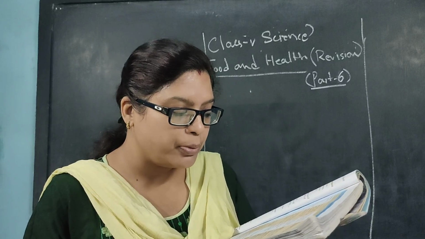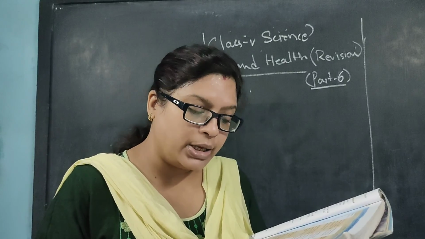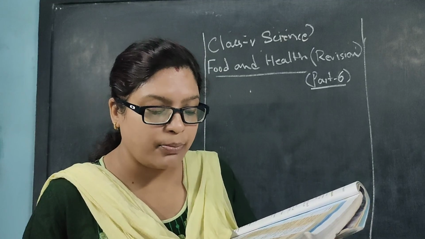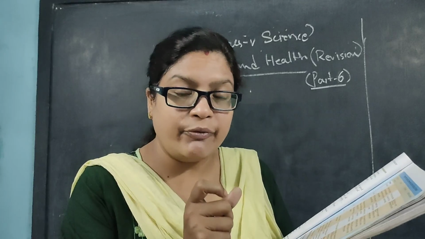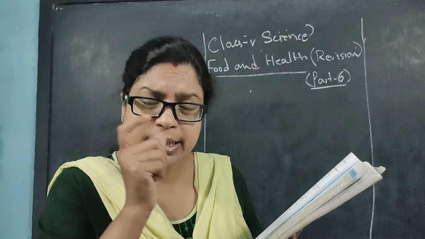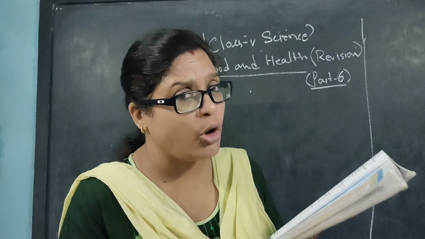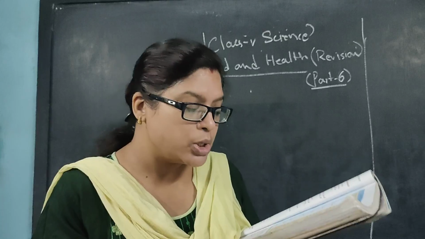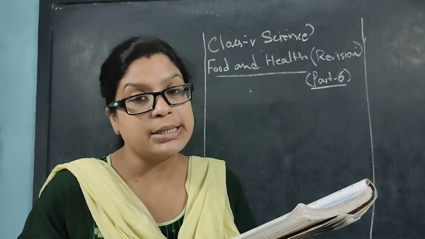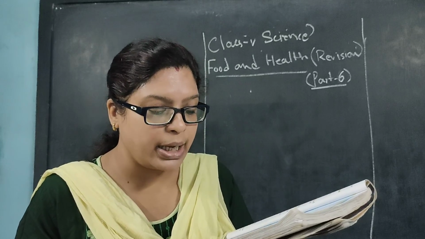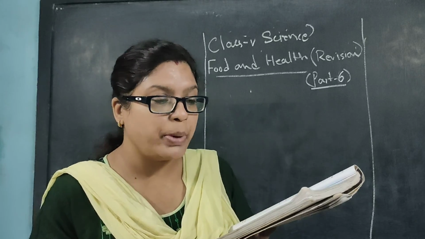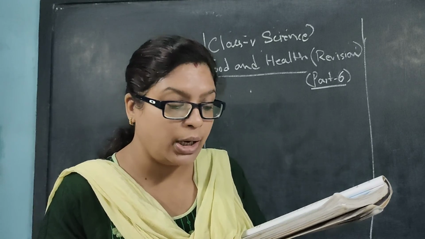Calcium: milk, milk products, egg, green leafy vegetables. Function: strength of bones and teeth. We all know this. And finally, the deficiency causes soft and weakened bones, bad teeth. So all types of food and their deficiency diseases we will read for objective purposes. Phosphorus: what are the sources? Meat, fish and meat products, eggs, beans and grains. It strengthens bones and teeth. The deficiency causes pain in the joints and poor bone development. So in the joints, the patient used to feel pain.